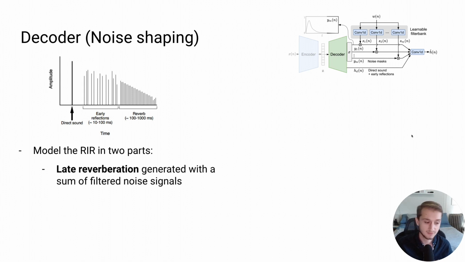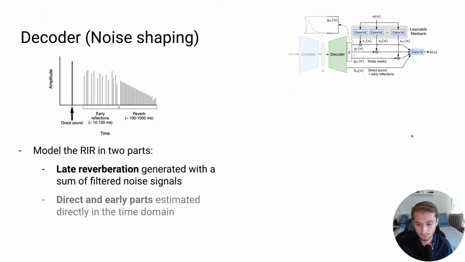What we do is then have the decoder model the room impulse response in two different parts. We first have the late reverberation generated with a sum of filtered noise signals, and these filters are learned during training, and the model will then predict time domain masks for each of these noise signals to determine what their decay should be. Instead, the direct and early components are estimated directly in the time domain by the decoder, which corresponds here to the first 50 milliseconds of the impulse response. And this is a much easier task than trying to predict the time domain response of the entire room impulse response.